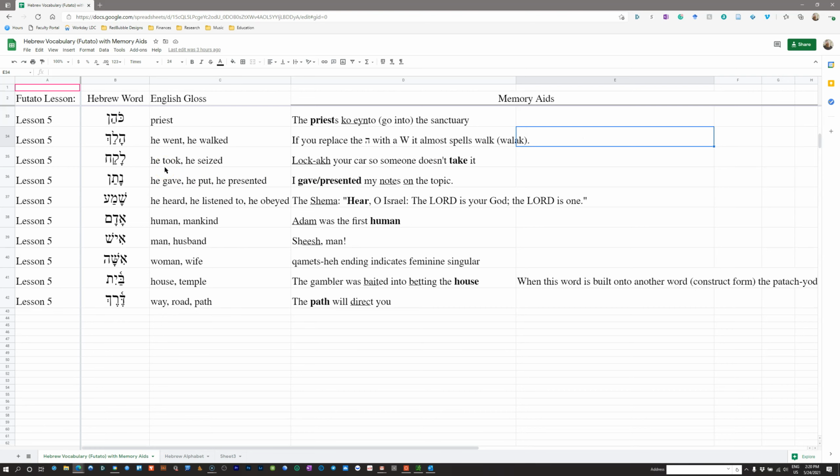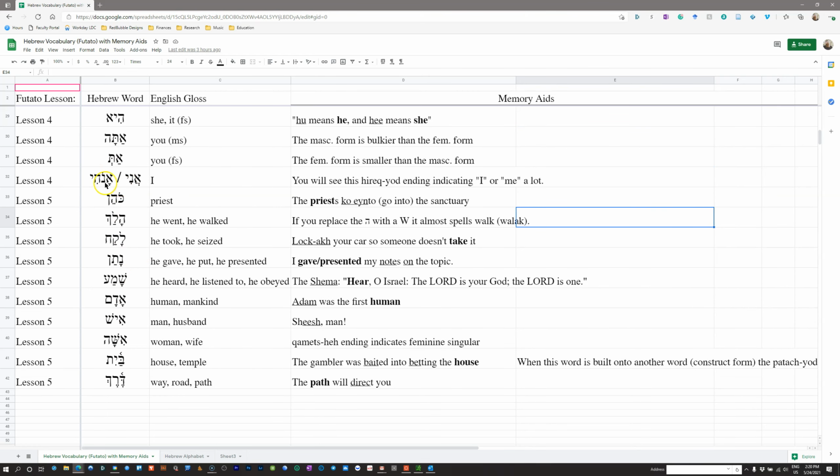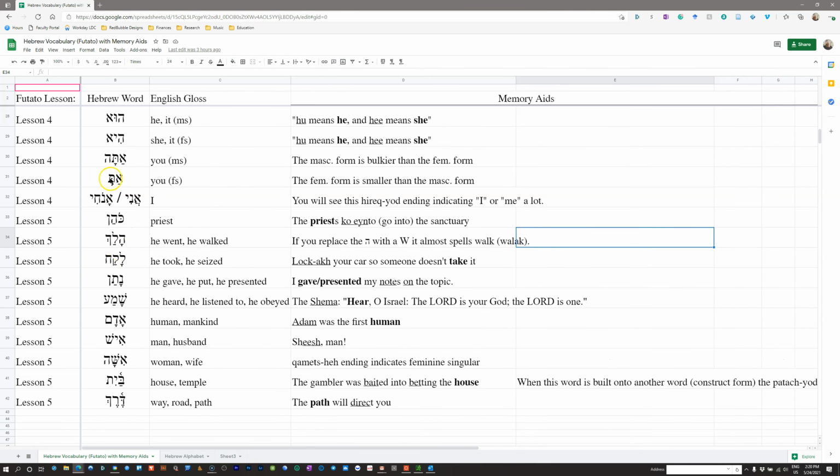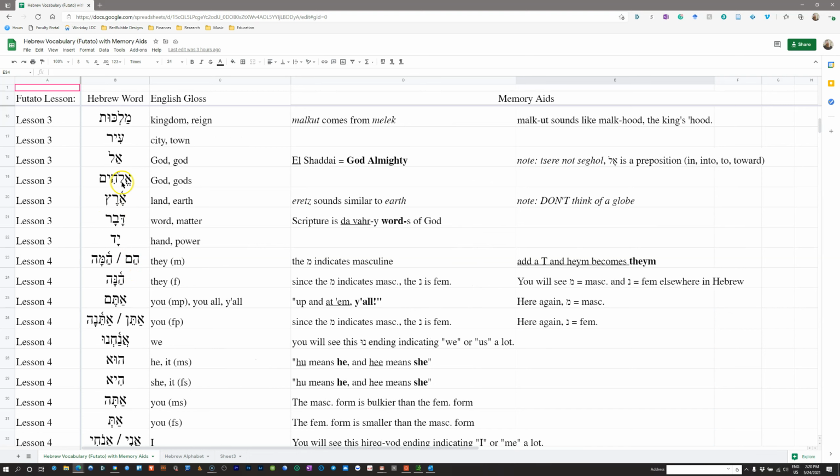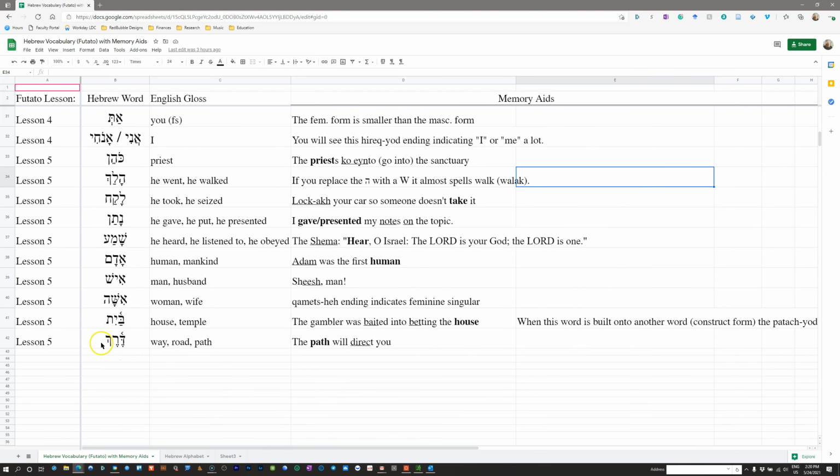This next one here, again, it's a verb. And keep in mind, the verb forms that you're going to be given, the dictionary forms of these verbs, are always going to have 3 letters. So if you receive a word like, here we have anochi, or a word like at, or a word like anachnu, or maybe something like Elohim or Malkut. All of these have more or less than 3 letters, so you know that those are not verbs. That doesn't mean that a verb always has only 3 letters. I'm just saying when you're given the dictionary form, you'll be given 3 letters.